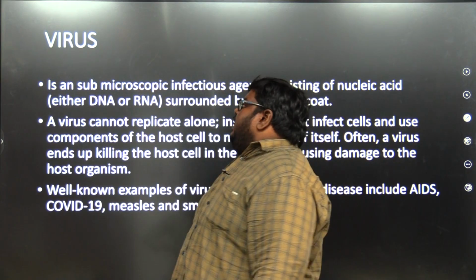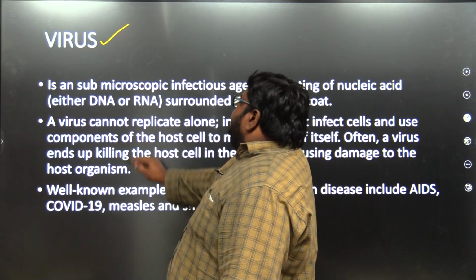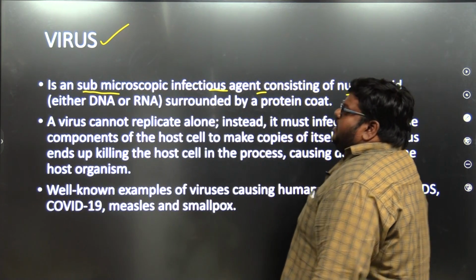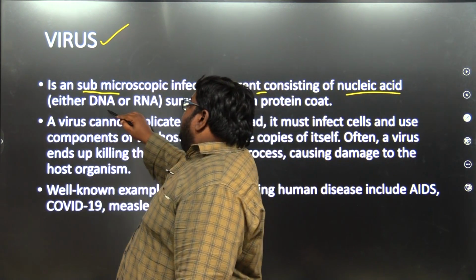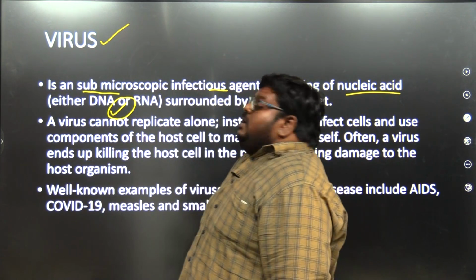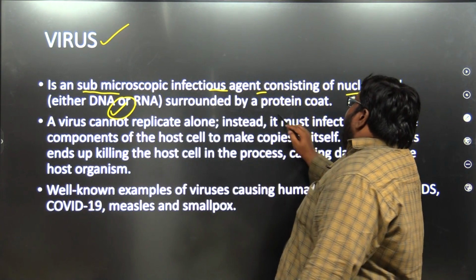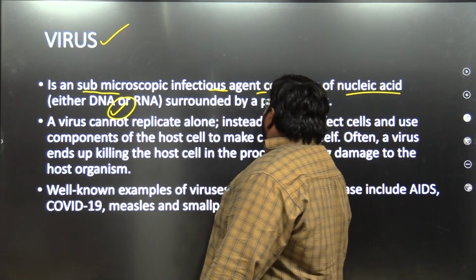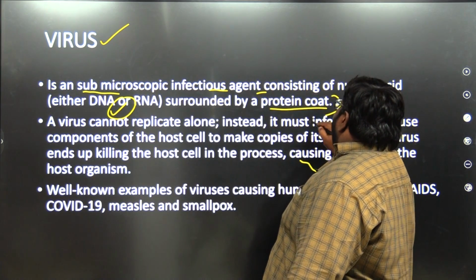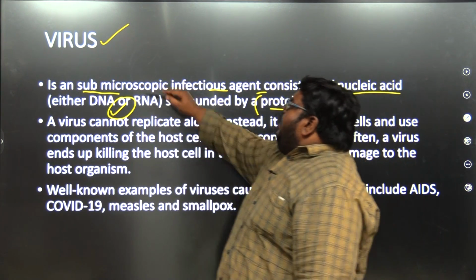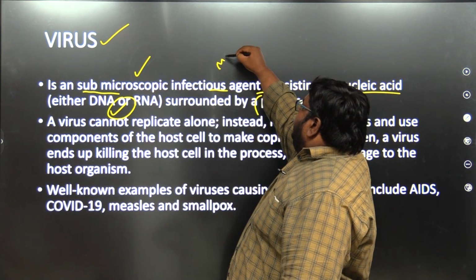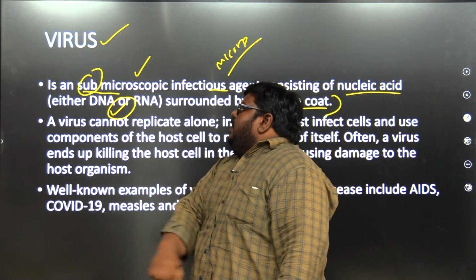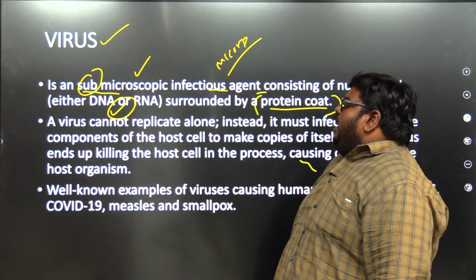Let's see the definition of the virus. What does the virus mean? It's a submicroscopic infectious agent consisting of nucleic acid. I already told you about nucleic acids. What are the nucleic acids present in a virus? It may be DNA or RNA. It is surrounded by a protein coat. It can't be left like that, so it is coated. It's there in a protein coat body. It's submicroscopic. No microscope can see the virus. Sub means it can't be visible through the microscope.